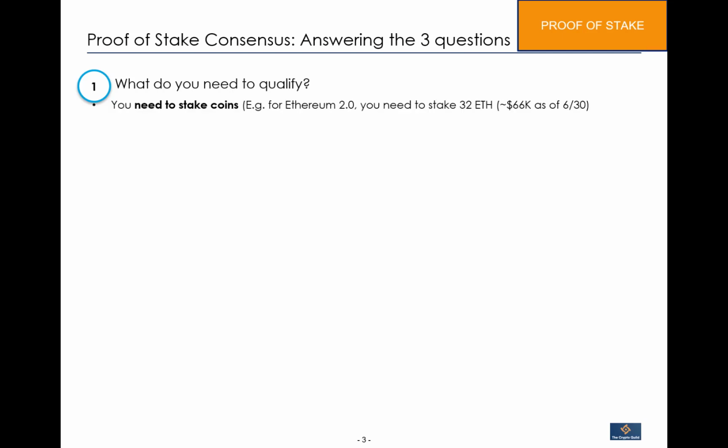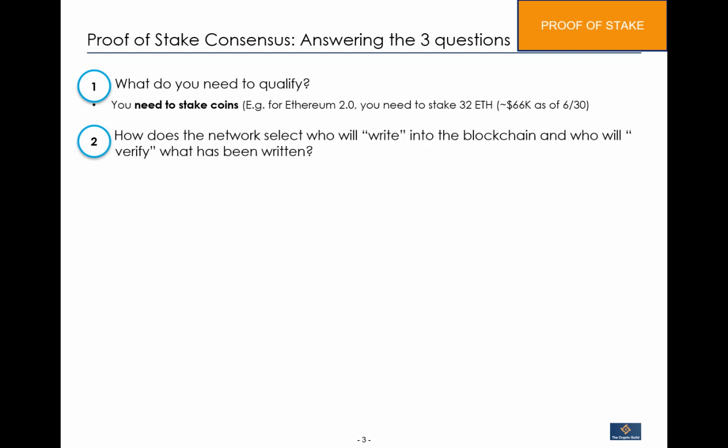But let's try and understand proof of stake according to the three questions we came up with for consensus. So number one, what do you need to qualify? You need to stake coins. And in Ethereum 2.0, using that as an example, you need to stake about 32 ETH, which was worth approximately $66,000 as of June 30th of this year, 2021.